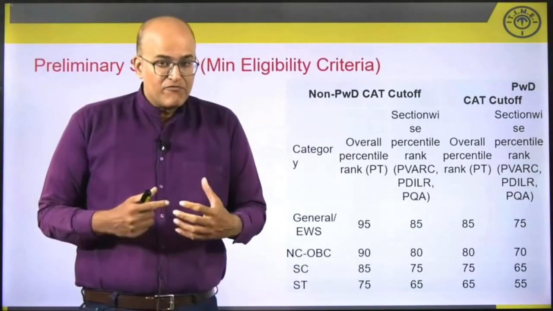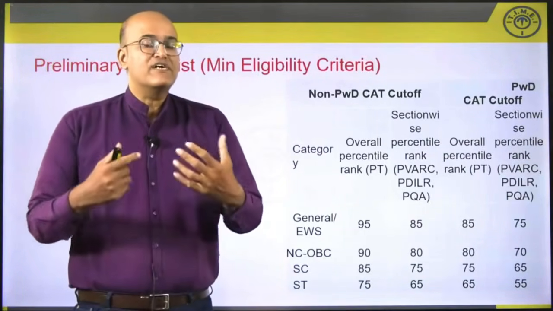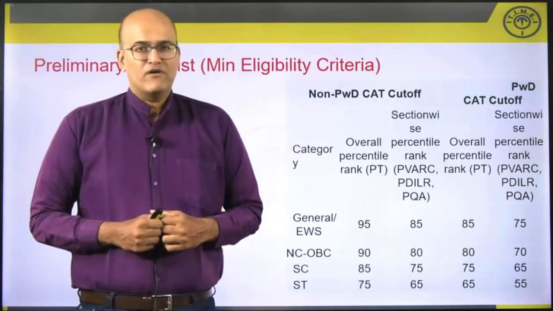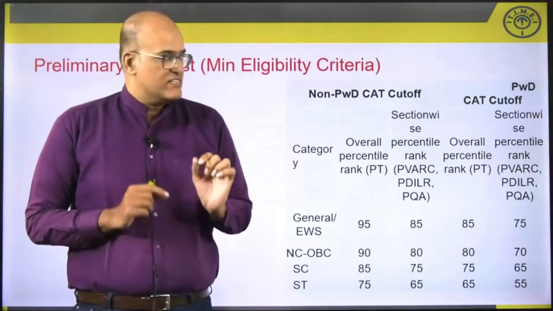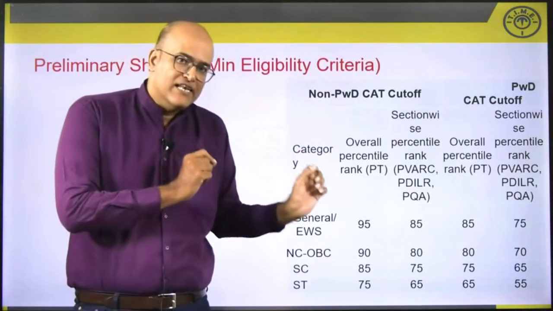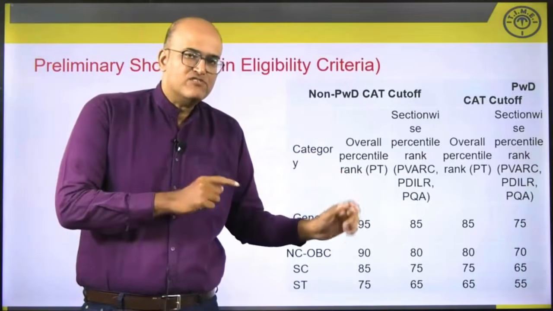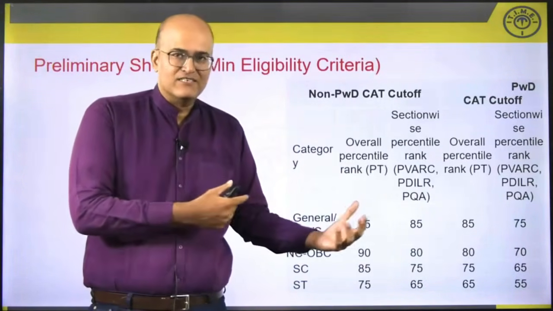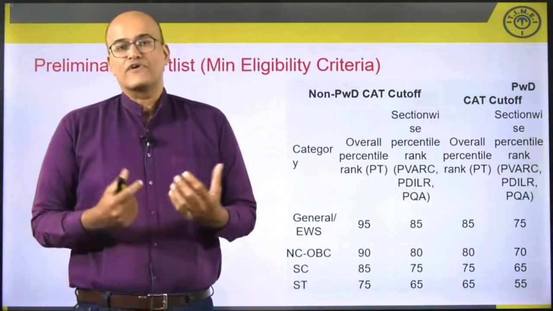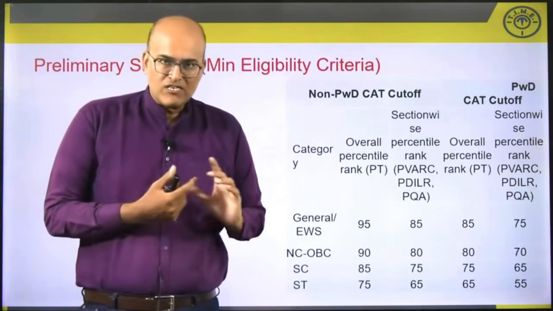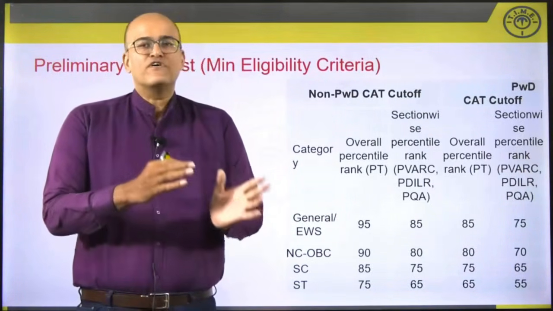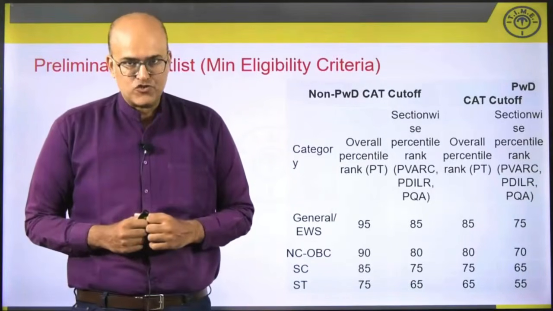Now, does it mean if you cross these percentiles, definitely you will be called for interview? Not really. These are not the cutoffs. These are merely minimum eligibility criteria. It means if you get less than this, then you will not be called for interviews. If you cross them, then you become eligible for further shortlisting steps.